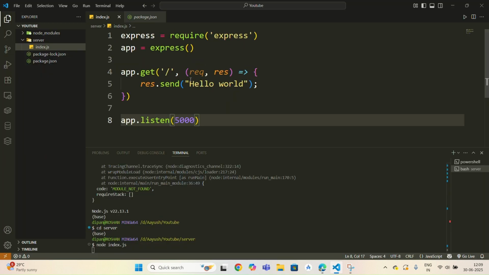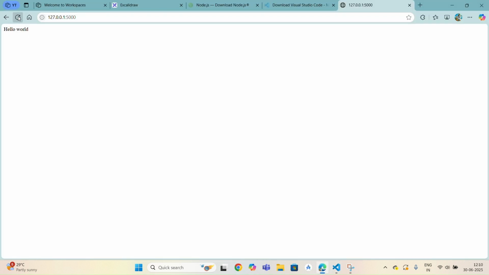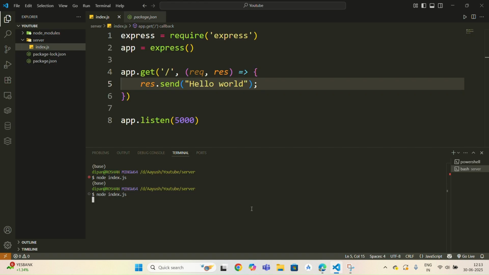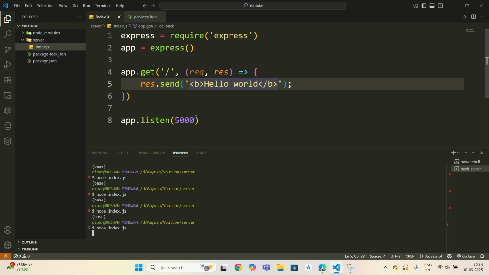If you write an HTML tag, then it also works. Now it will come in bold text. It's not coming because I have not restarted the server, so please restart it. So restarting the server. Now if you reload it, you can see hello world is in bold. So here was our basic server.